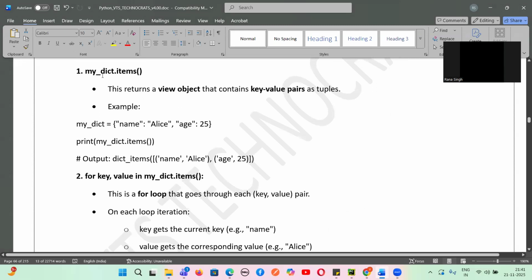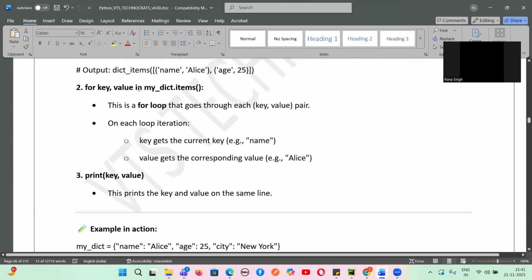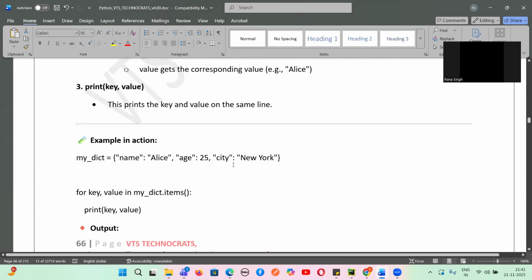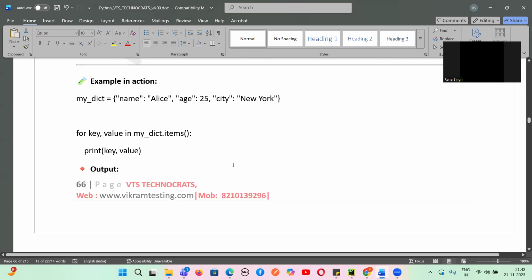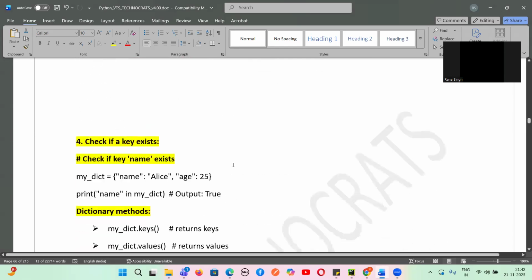So I have already told you, mydict.items returns a view object that contains key value pairs as tuples. For key, value in mydict.items is a for loop that goes through each key value pair. On each loop iteration, key gets the current key and value gets the current value. This, guys, I have already told you in this particular example.